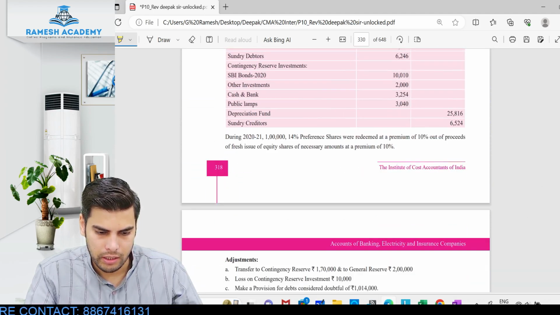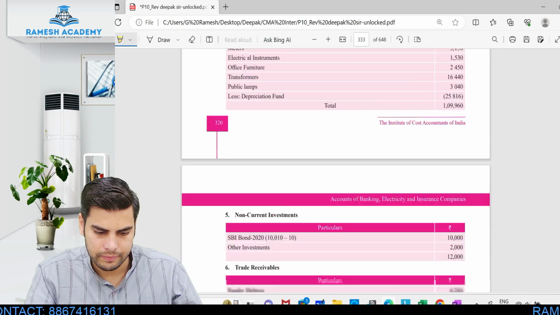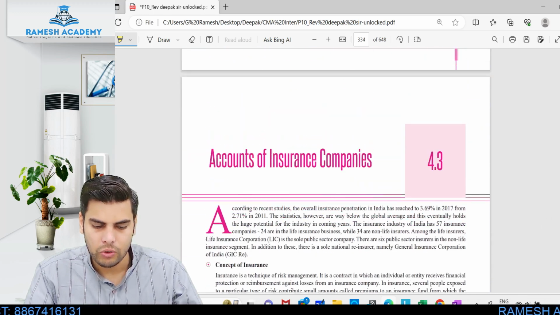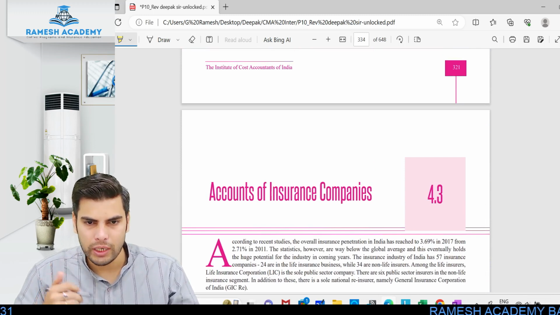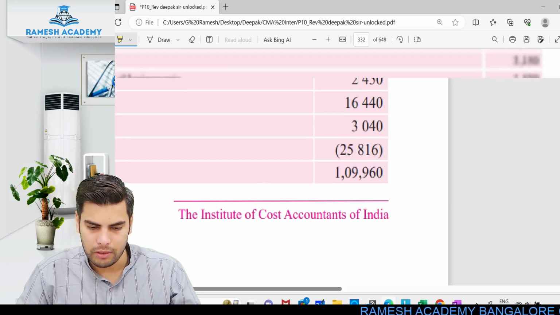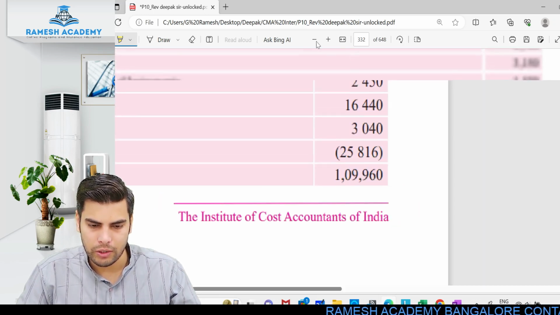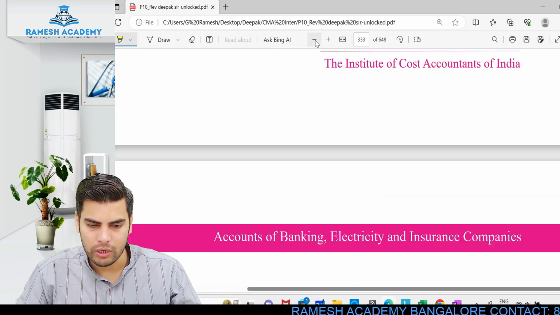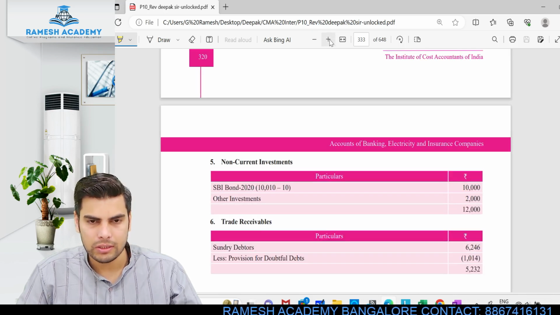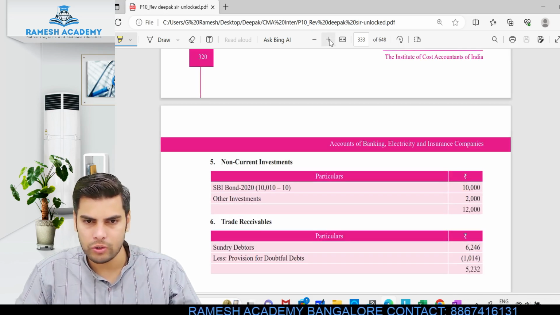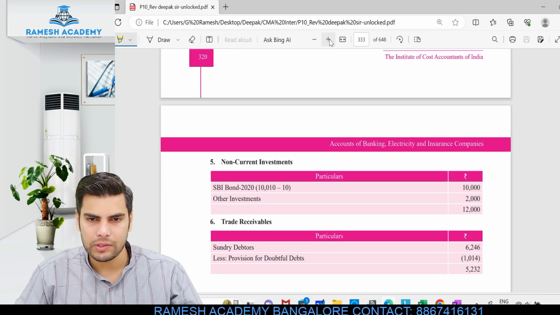17, 18, 19, a lot of illustrations have been given. So close to about 19 illustrations. In the next class we'll be looking into each and every schedule. By that time, just try to remember this particular schedule number. Then we'll look into the content of each and every schedule in the next class, and then we'll straight away start solving the illustrations. We'll be solving all these 19 illustrations, don't worry.